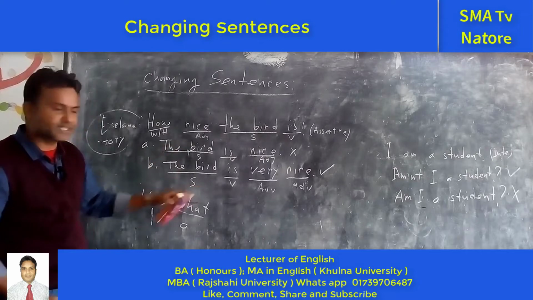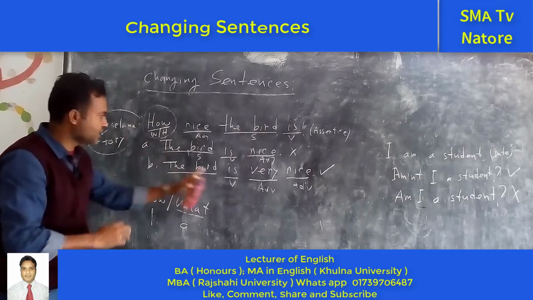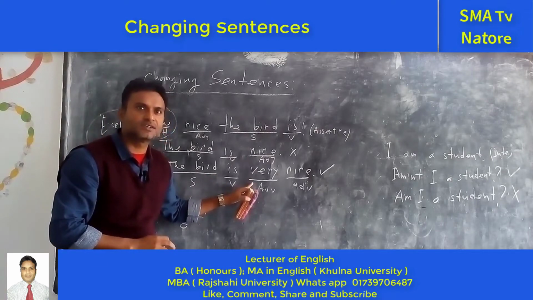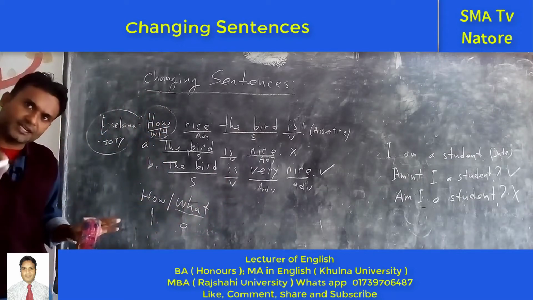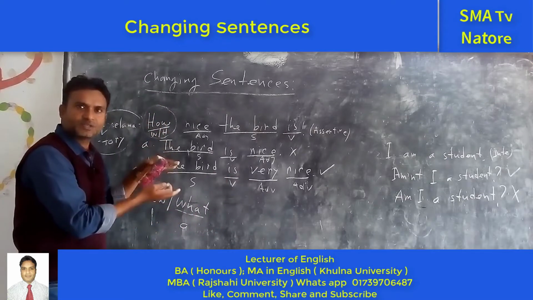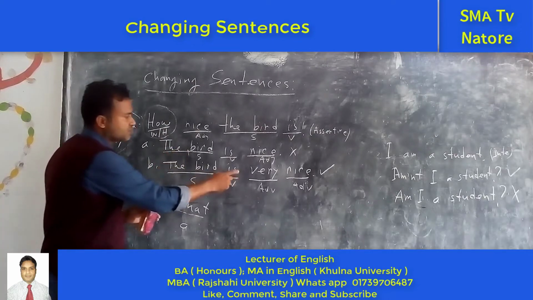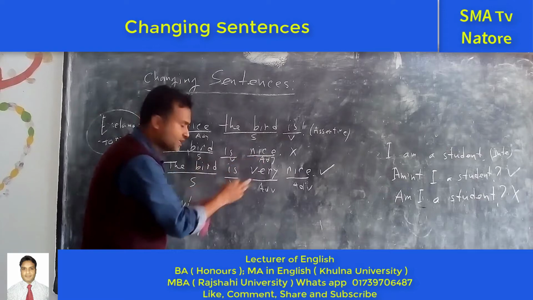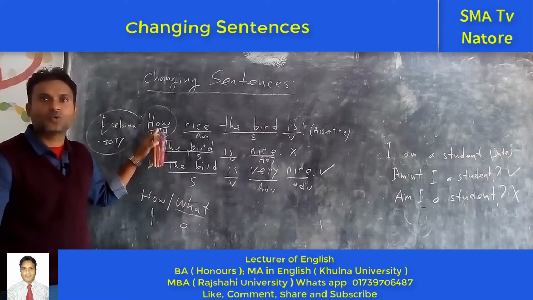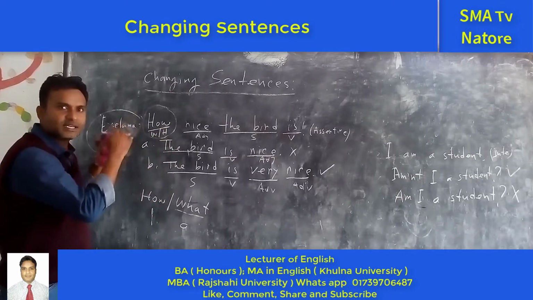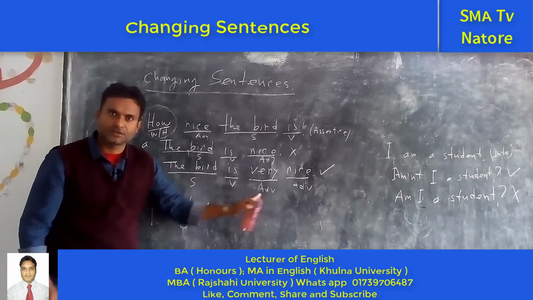So in the assertive sentence we have changed this part. The WH word is removed and a new word has come. What? The new one comes. This is "very." It has come. You understand? So what is the difference between the two sentences? In this sentence we cannot use "very." In this sentence there is no "very," but in this sentence it has. But in this sentence the W word is "how" or "what." So this type of word is removed and a new word comes: subject, verb, next one is "very." You understand?